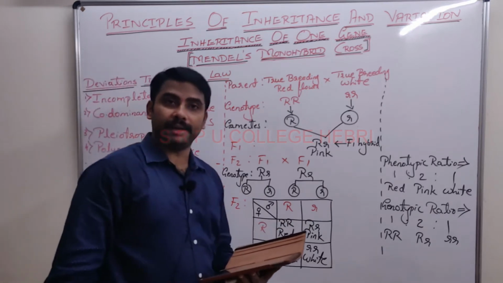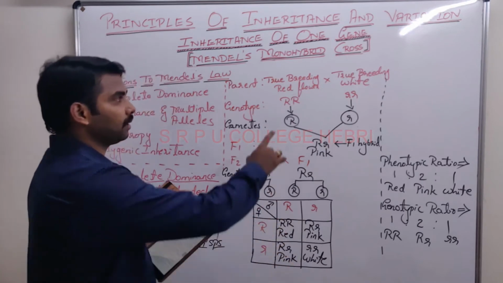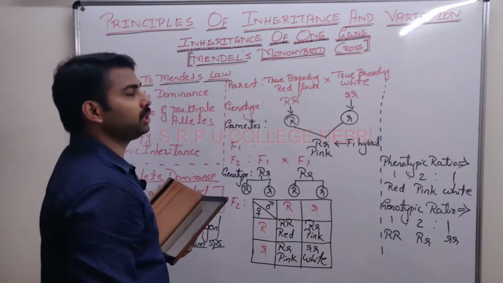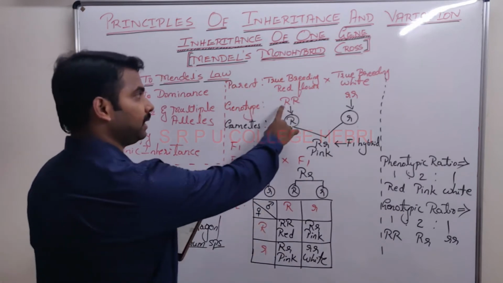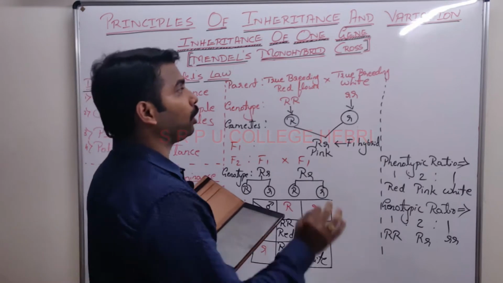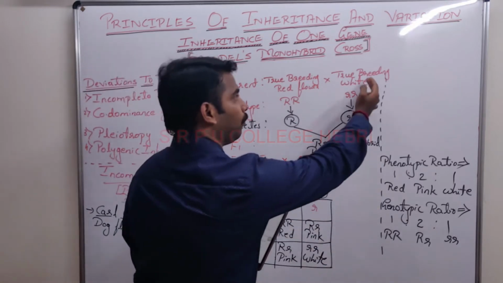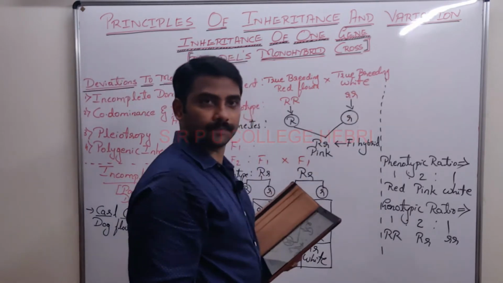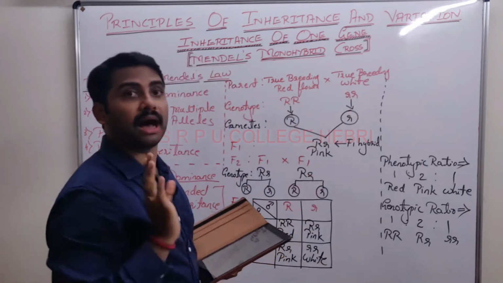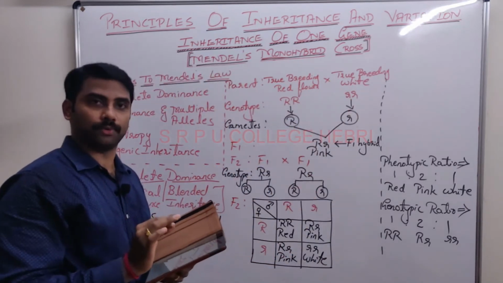When a true breeding red flower plant with genotype capital R was crossed with true breeding white flower plant having genotype small r, full stop.